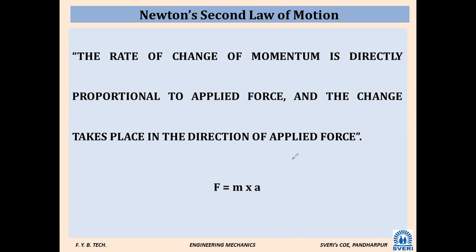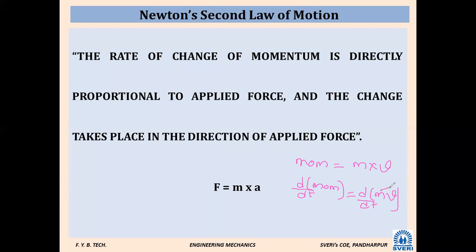Okay, see what it tells. What is Newton's second law of motion? The rate of change of momentum. Can you tell me what is momentum? Momentum is the product of mass and velocity. So the rate of change of momentum is d by dt of momentum, which is d by dt of m into v.